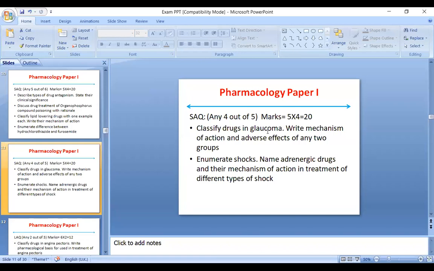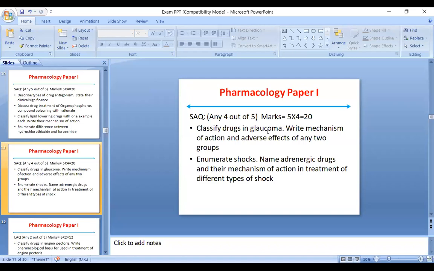Write the mechanism of action and adverse effects of any two groups. When any two groups are asked, I will always go for carbonic anhydrase inhibitors and alpha adrenergic agonists, because you can write easily on these two groups.